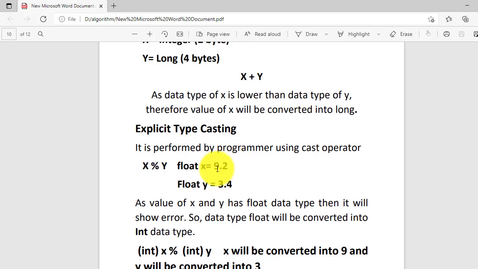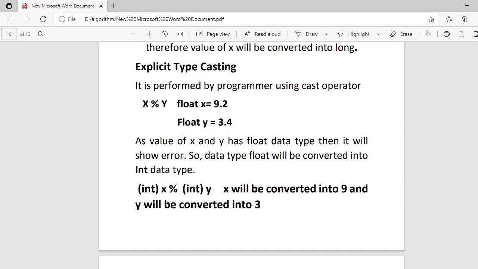The float data type x is 9.2, and there is another float variable. So there are 2 variables, x and y, of data type float. X is 9.2 and y is 3.4. And if you are going to find x mod y, where the x and y values are given of data type float, this is a basic concept in computer programming.